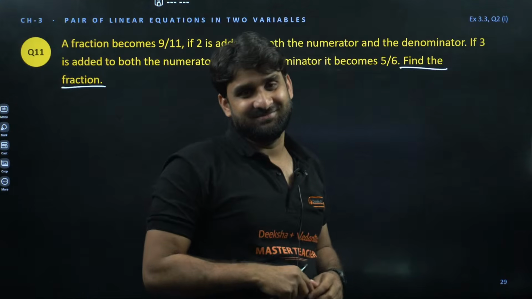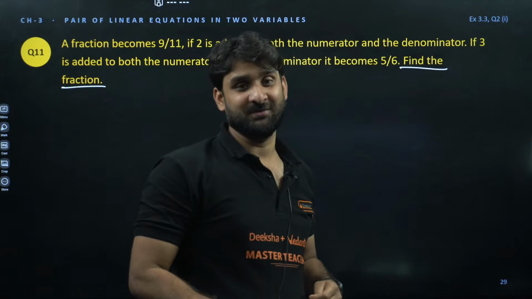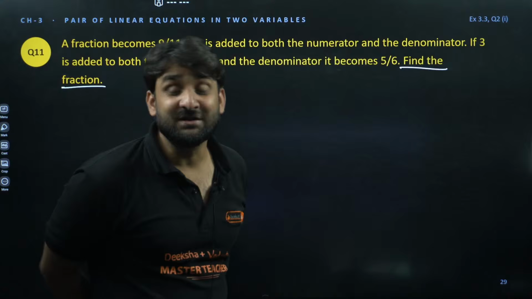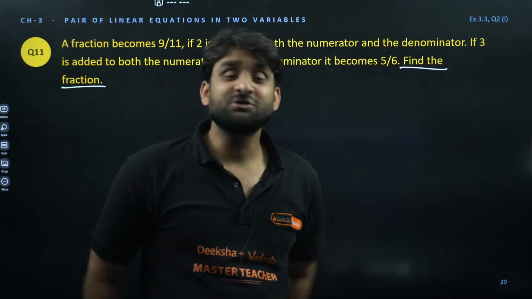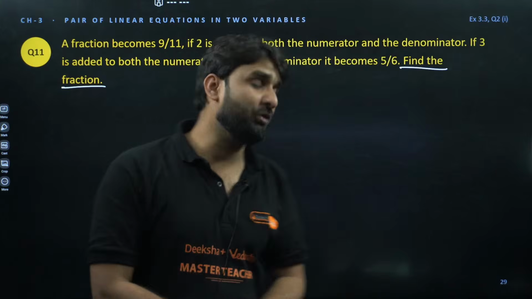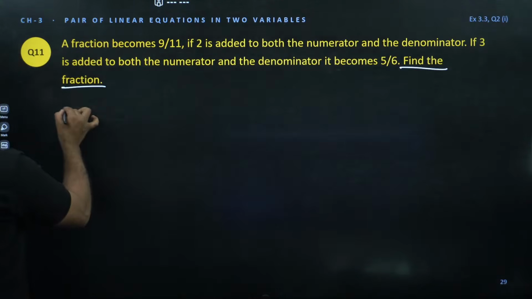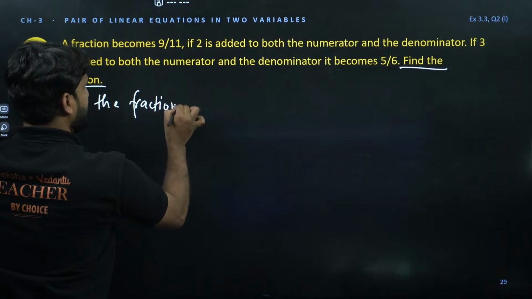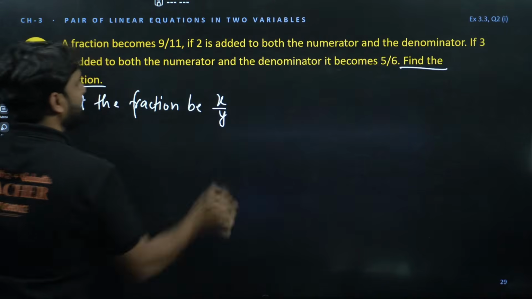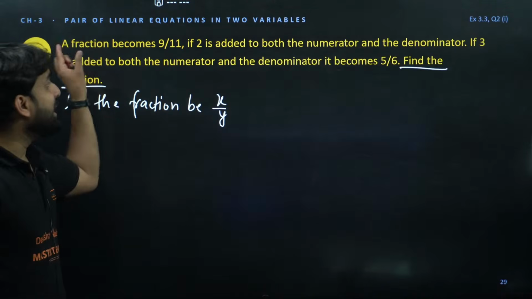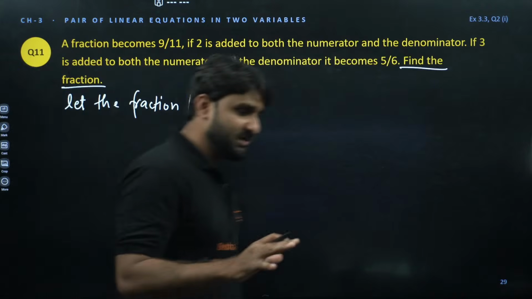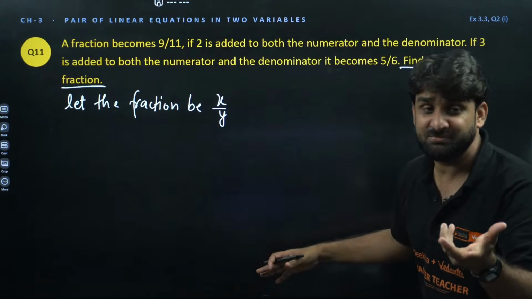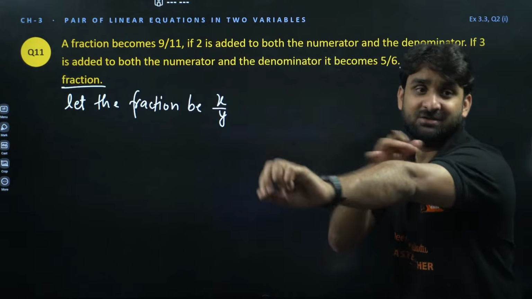So first you have to assume the fraction in the form of x by y. Then only you will be able to write the equation, and once you have written the equation, everything is in your control. So find the fraction. Let the fraction be x by y. Now read the question carefully from the starting, as we have assumed the fraction to be x by y.